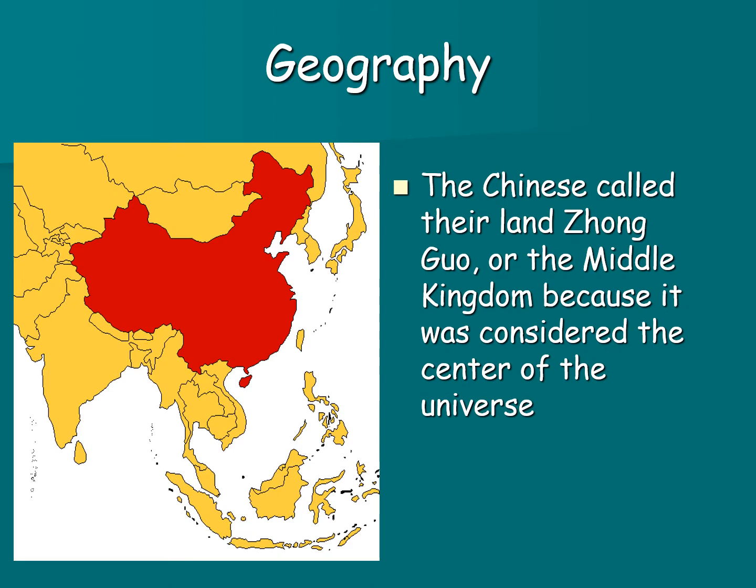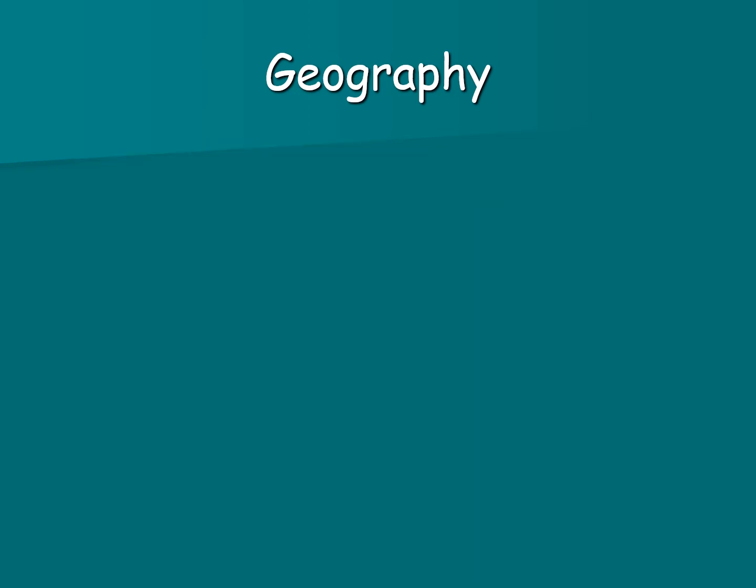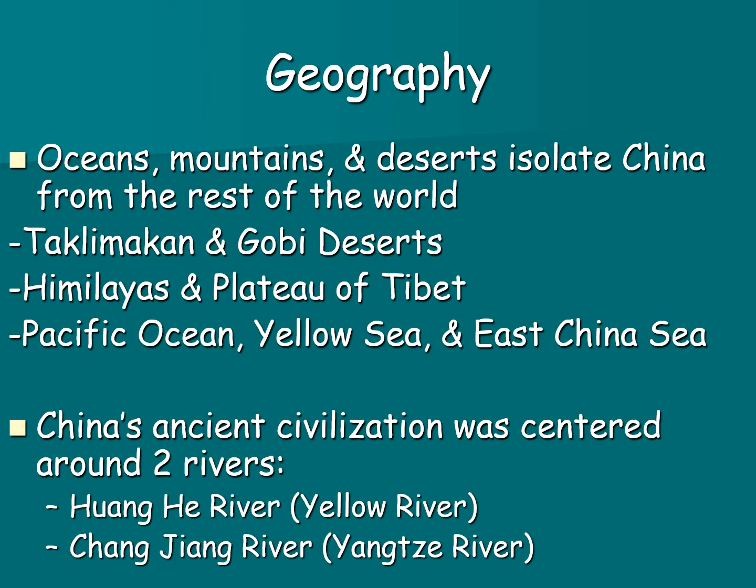We have a map on the left showing China as it looks today, but the area that we're talking about is much smaller. The Chinese called their land Zhongguo, or the Middle Kingdom, because it was considered the center of the universe. Being surrounded by natural barriers, they didn't really know what was going on in the rest of the world while their civilization was emerging.